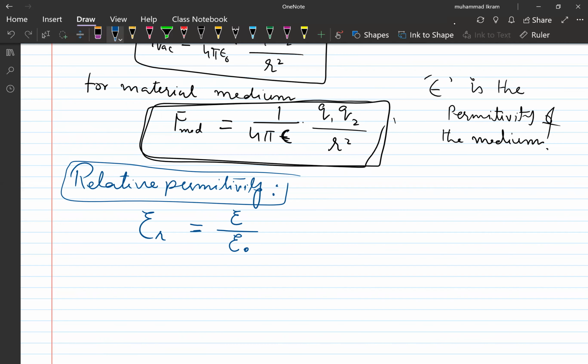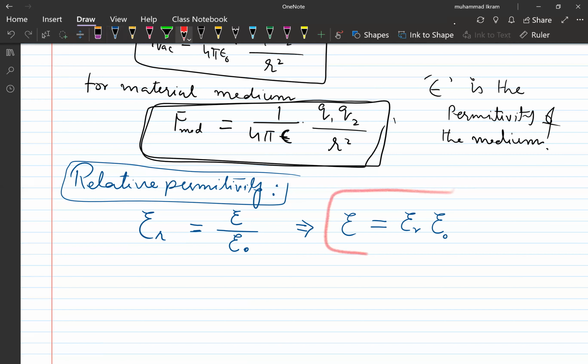This relative permittivity can be used to calculate the permittivity of any medium. Keeping this in mind, we can write that the permittivity of the medium can be expressed in terms of the relative permittivity and the permittivity of free space.